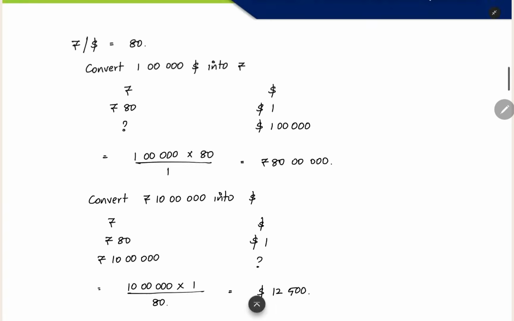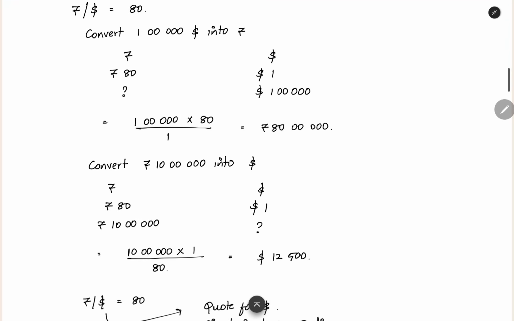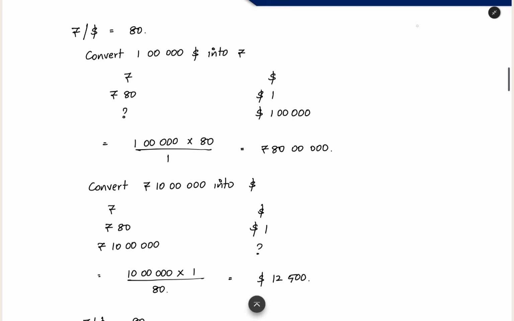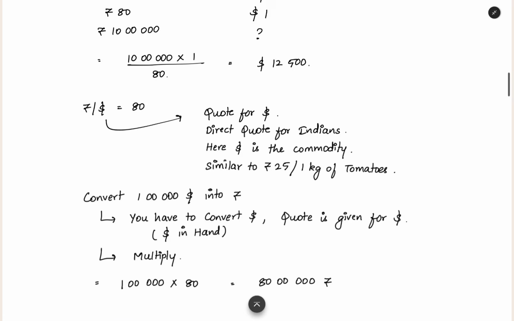So this is how you are going to find out the conversion of currencies using the given foreign exchange rate. First we have to see the rate and then see which currency you are going to convert. Accordingly, you have to cross multiply and find out. This cross multiplication is the logic. This is how the currencies are being converted. But you cannot do this every time in the exam during the 3-hour period. It will be very difficult when you are converting multiple times. So we have a shortcut for this. You can remember this using a shortcut also.